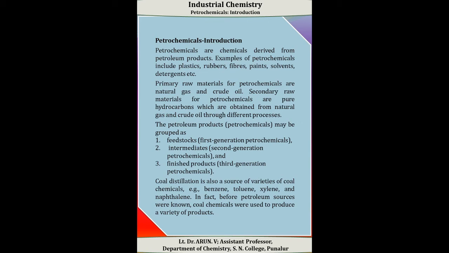Before the discovery of the petrochemical industry, coal distillation was used as a source for a variety of coal chemicals. That is, coal distillation was used for producing benzene, toluene, xylene and naphthalene. Before petroleum product sources were known, these coal sources were most widely used to produce a variety of products.